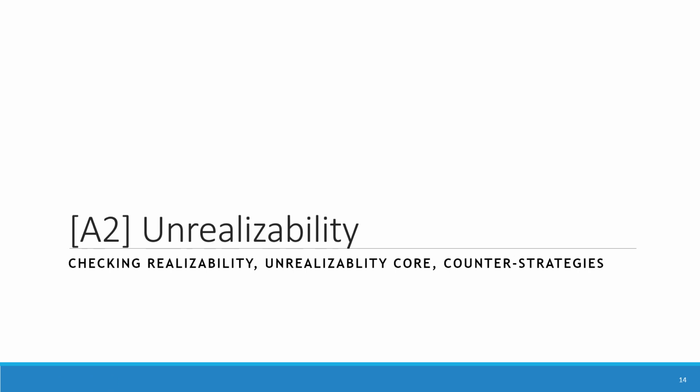So now we're going to have a look at unrealizability of specifications, and that is the case when there is no way to find an implementation for the specification. If there were any kind of implementation for the specification, then the synthesizer would find it, but in some cases there is no such implementation. We're going to look at how we can check realizability, which we already did, and then also how to compute an unrealizable core and counter strategies.